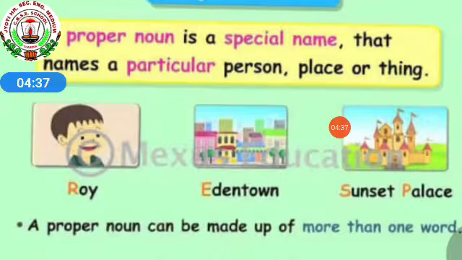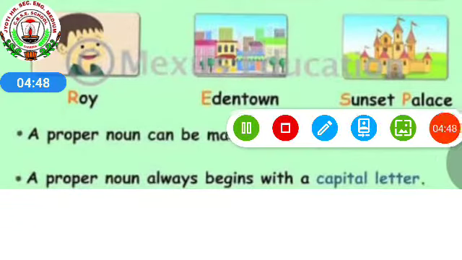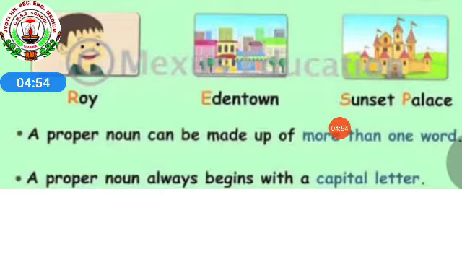So it's given over here. A proper noun can be made up of more than one word. A proper noun always begins with a capital letter. That's why here R-E-S-P, it is in capital letter.